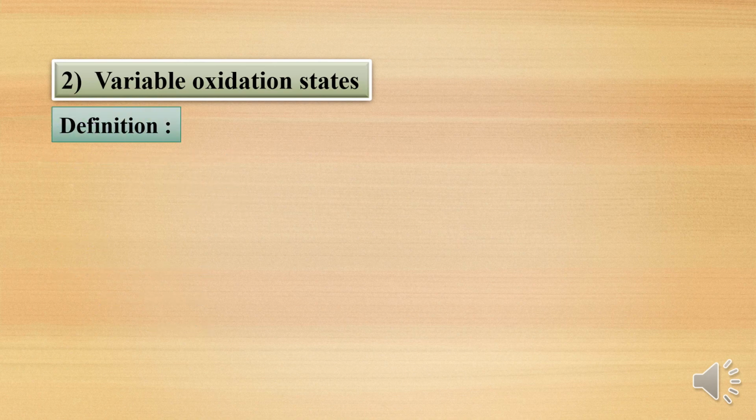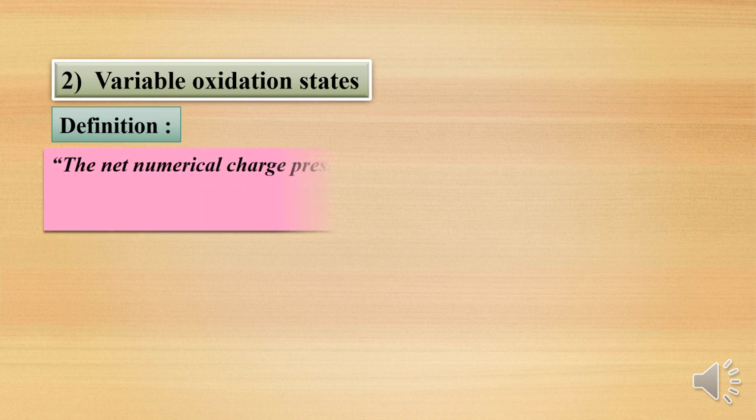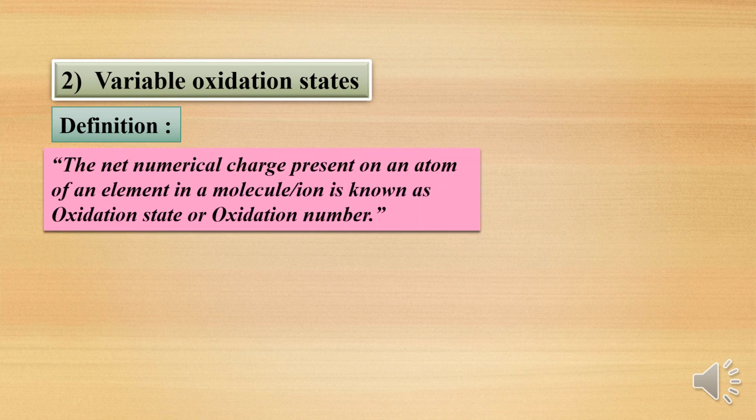Now, what do you mean by oxidation state? The net numerical charge present on an atom of an element in a molecule or ion is known as oxidation state or oxidation number. Once more I will repeat: the net numerical charge present on an atom of the element in a molecule or ion is known as oxidation state or oxidation number.